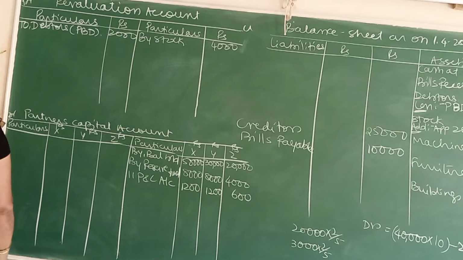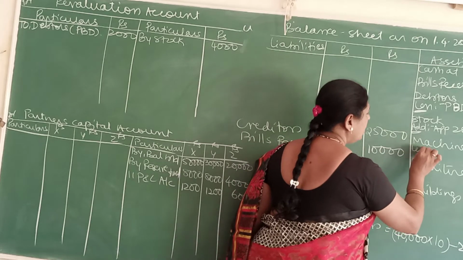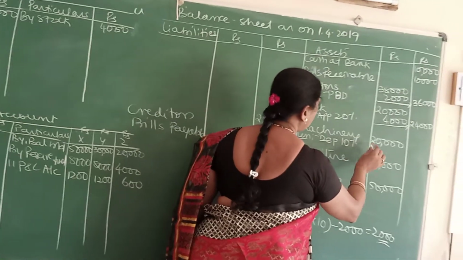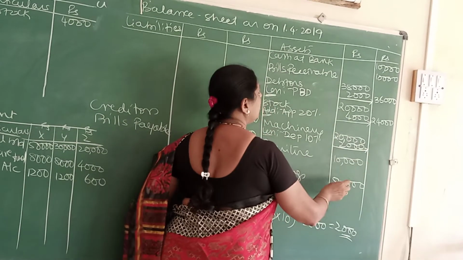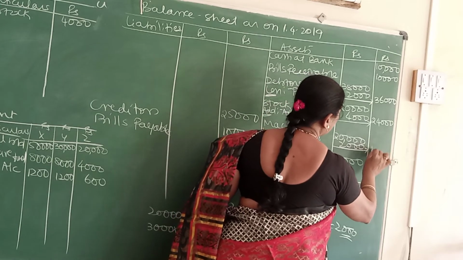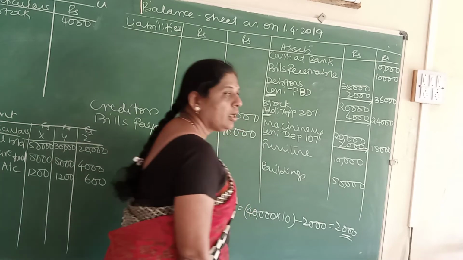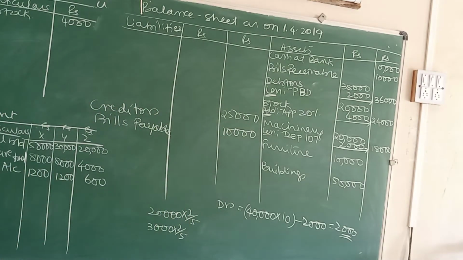Next, depreciate machinery and furniture by 10%. Come to your machinery. Less depreciation 10%. Put in your calculator 20,000 into 10%. You get 2,000, minus equals that will be 18,000. It is a reduction in the value of an asset. Come to the debit side of the revaluation account. Write to machinery account and you have deducted 2,000.